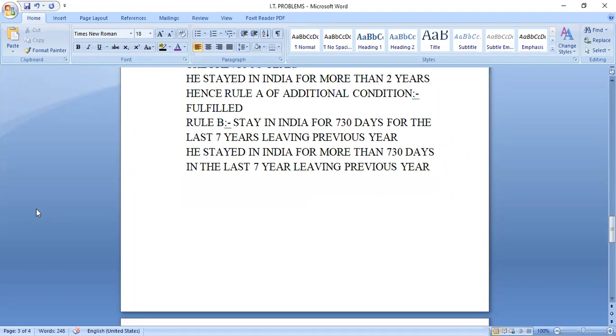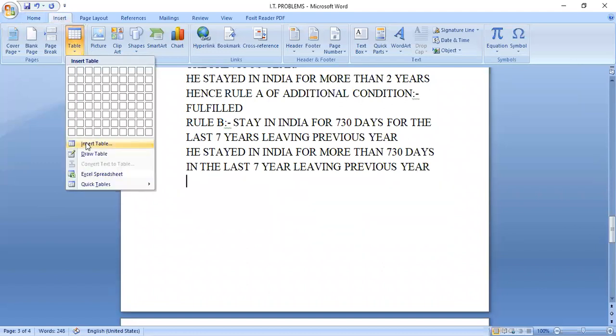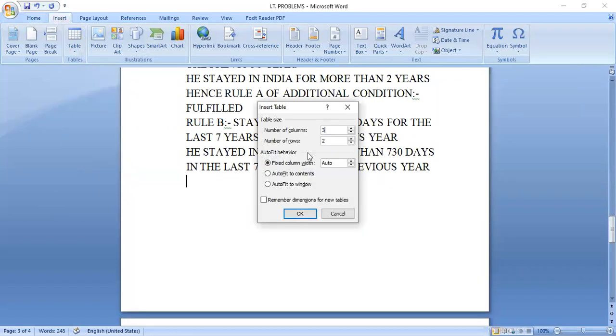Fulfill the condition. Particular condition, rule A, rule B. 3 columns: basic, additional. Okay, insert the table. 3 columns, we'll take 4 rows.